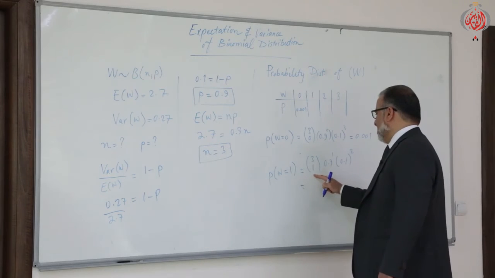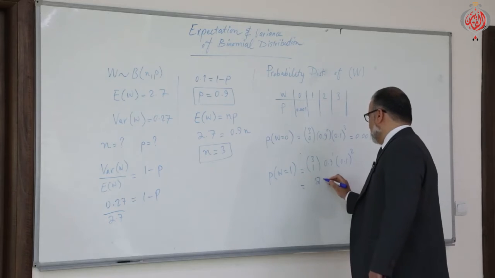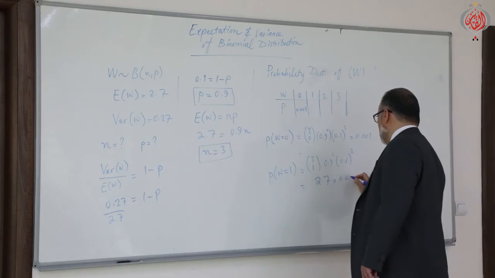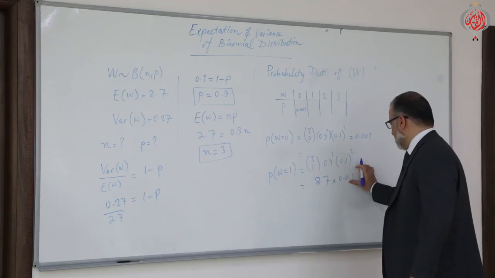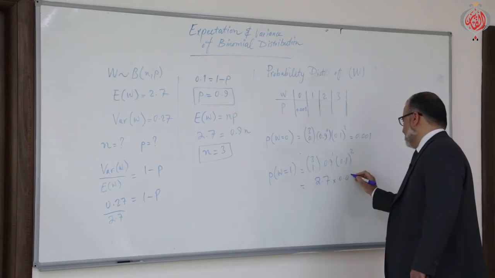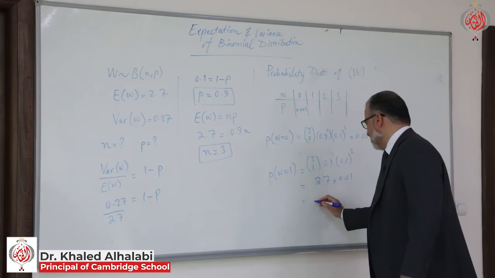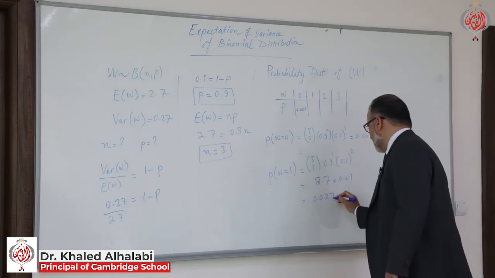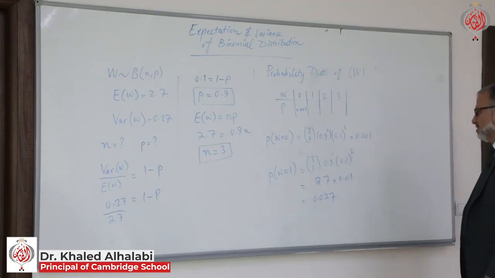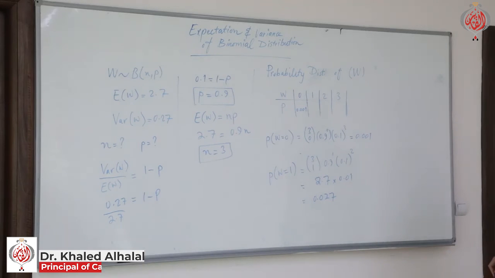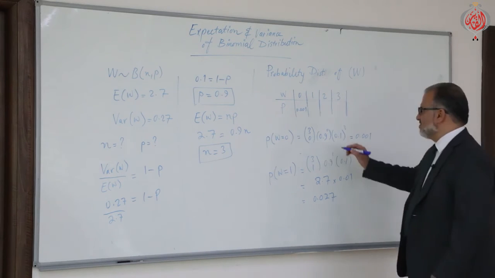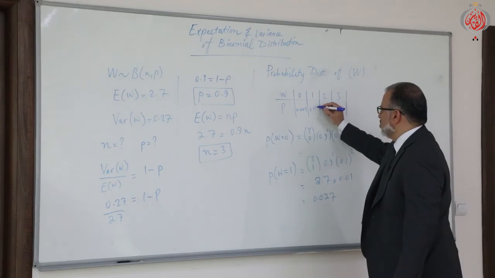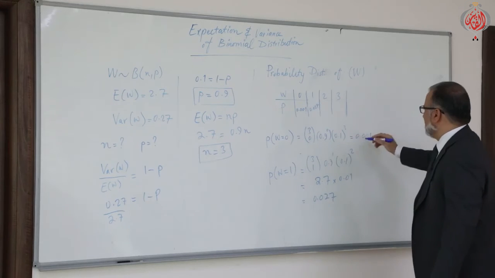So that one is 3, here 3 times 2.7 times 0.01. Just multiply them, 0.027. You have to put that 0.027.